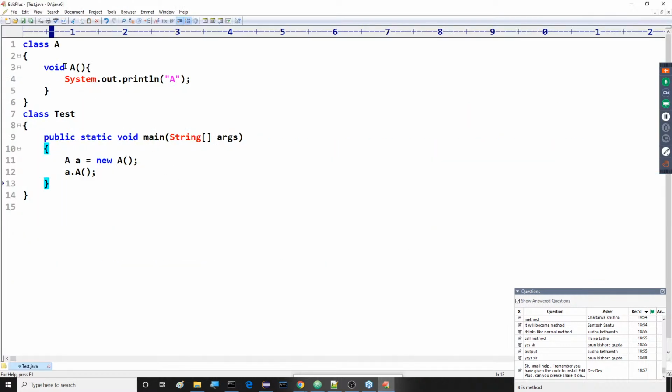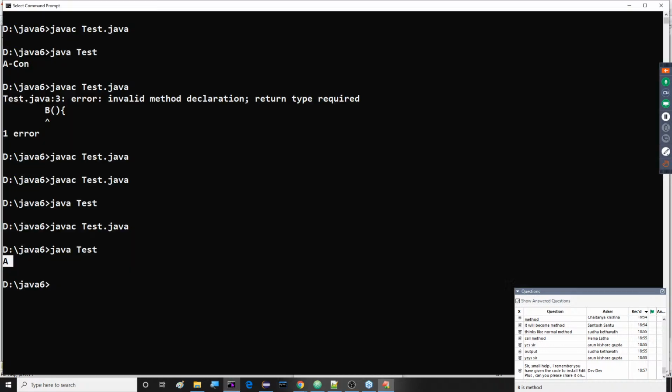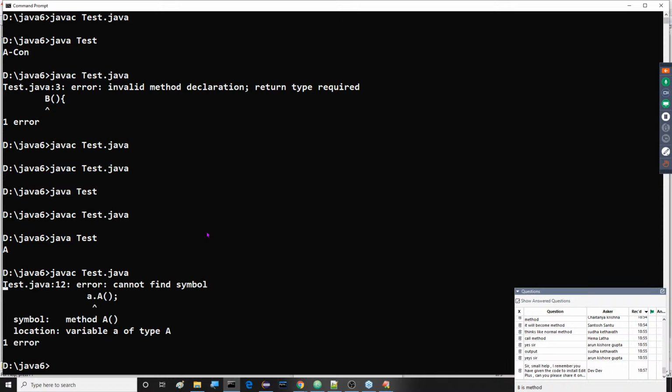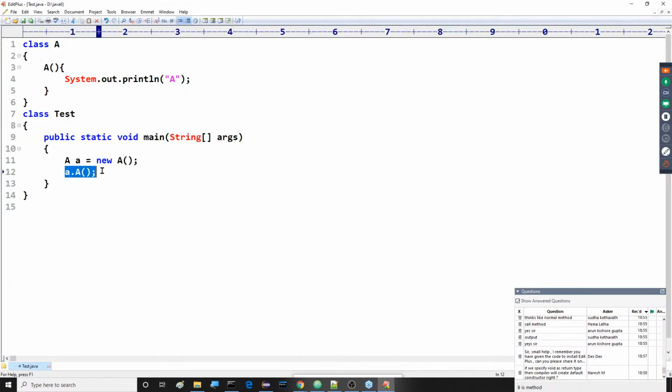For example, this is a normal constructor we provided. Now let me compile and execute this. We are able to get output anyway. That's okay. javac Tester.java. One minute, wait. There is a problem here. Alright, now I want to write something.